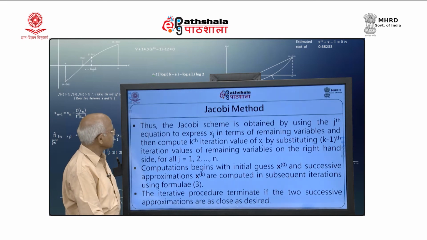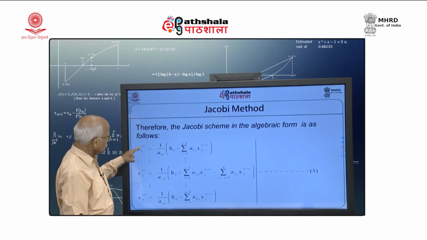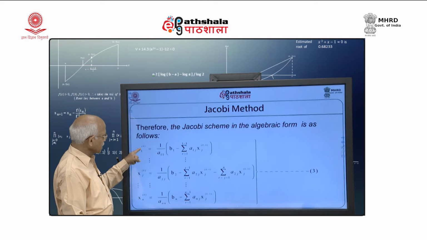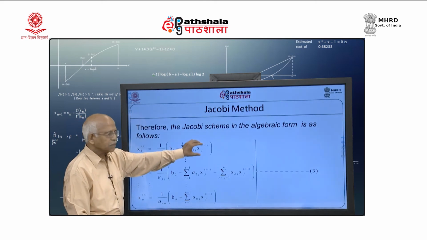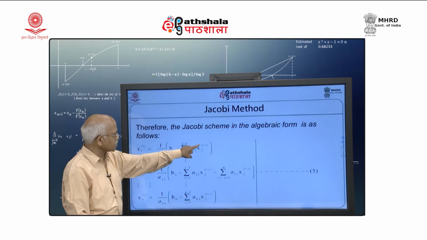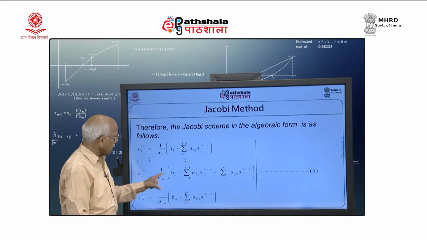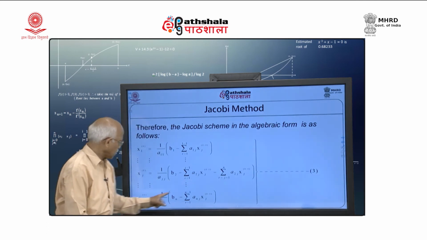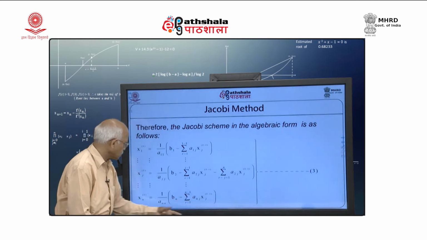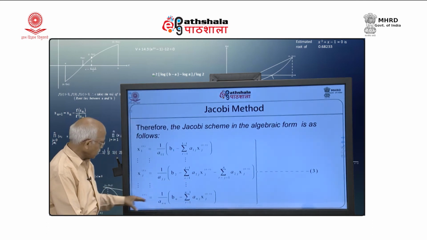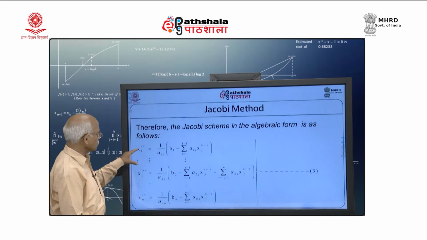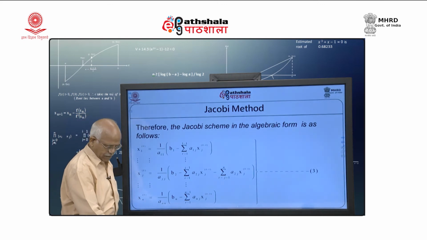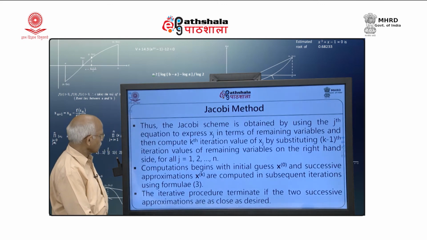So, what we are doing is taking x 1 on one side and expressing x 1 in terms of the remaining variables. On the right hand side I am using previous iteration values. The last equation gives me x n k, the jth equation will give me x j k, and the first equation will give me x 1 k. So, like that the iterative scheme can be thought of.